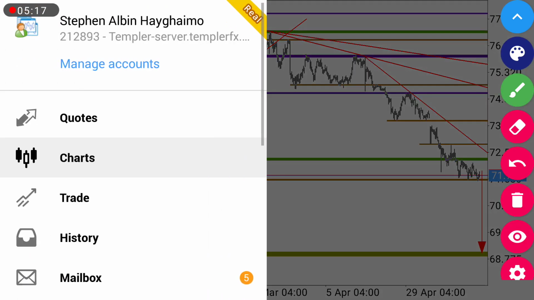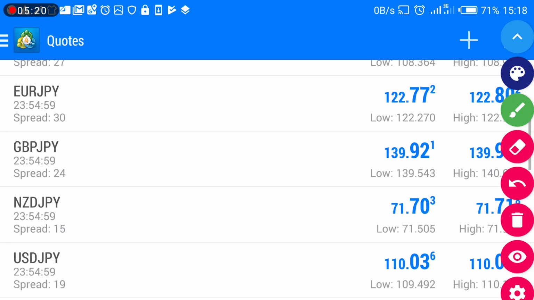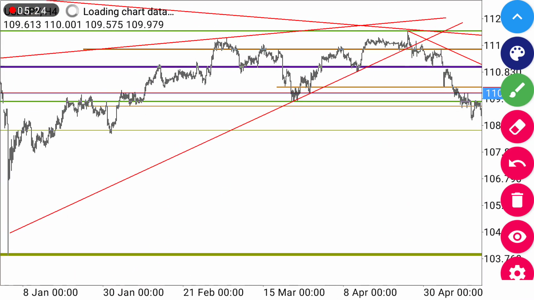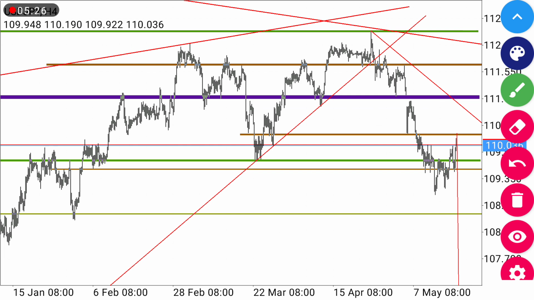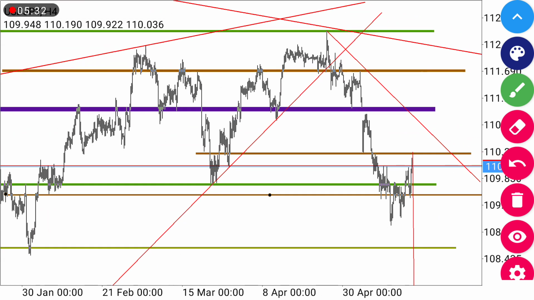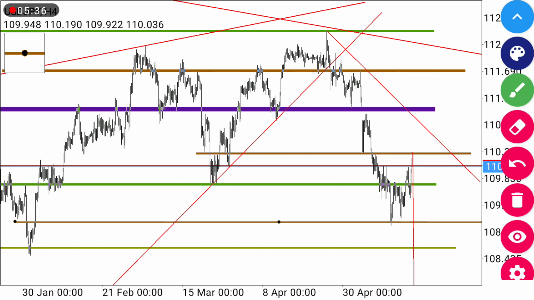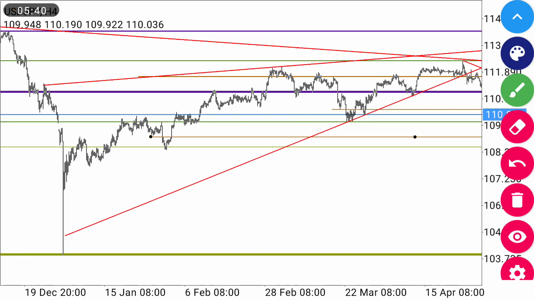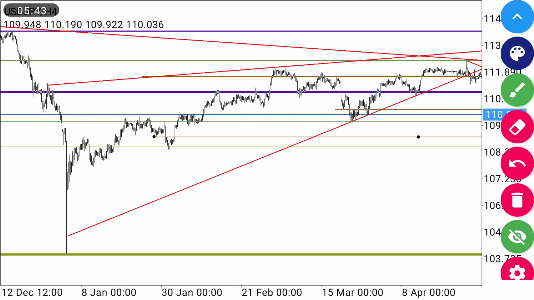Let us move to another pair. And another pair is USD JPY. For USD JPY also we'll be looking for a selling opportunity for the coming week. And the reason behind for us to be looking for a selling opportunity on this pair is because of a clearly formed wedge, which is still acting.